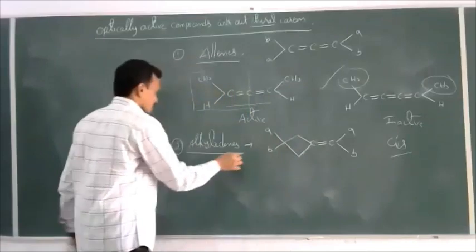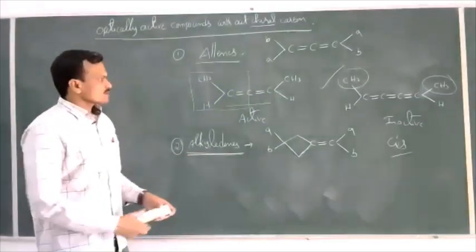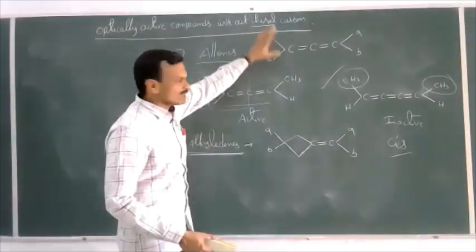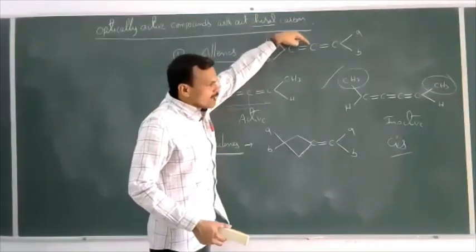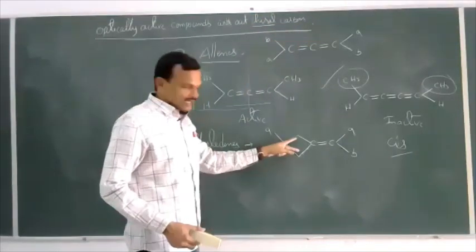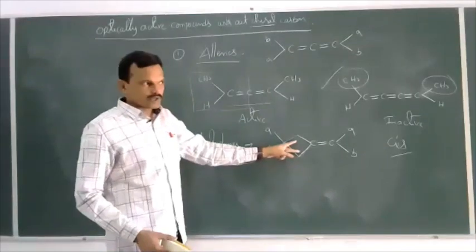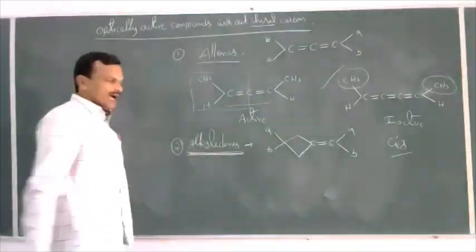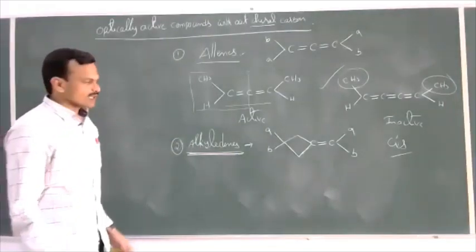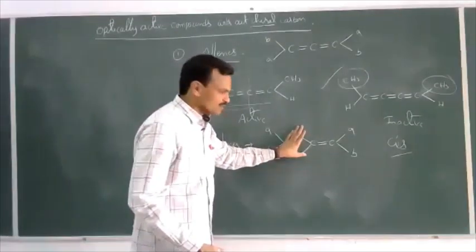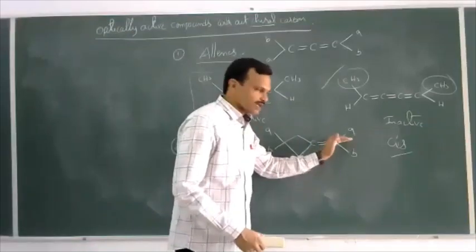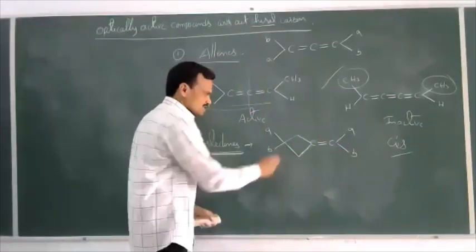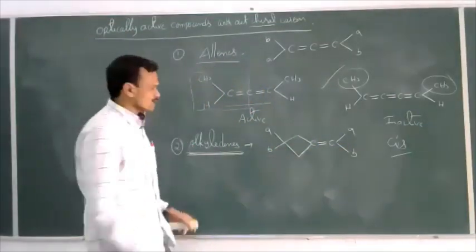This is an example for alkylidenes. Same as in allenes, in place of one double bonded carbon atom, I have taken a cyclic ring here. So when one double bond group is replaced by a cyclic group, that is called an alkylidene. And here also, if this part is present within the plane and this part is present perpendicular to the plane, then it can also exhibit optical activity.